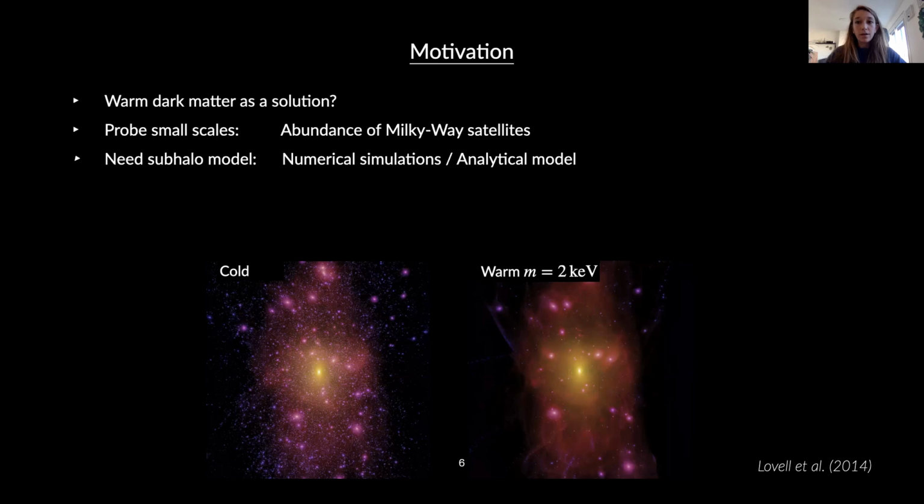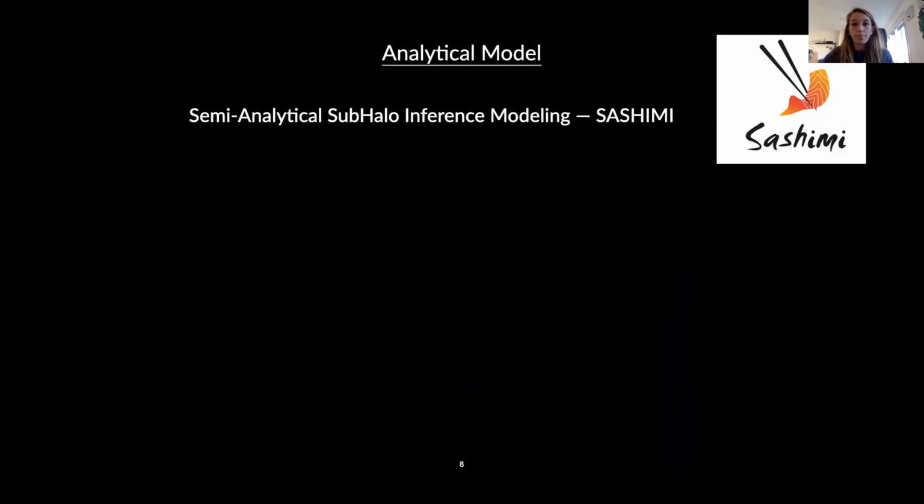In order to estimate the number of subhalos, we can either use numerical simulations or analytical models. Since numerical simulations are limited by numerical resolution and computational time, this motivates developing fast and accurate analytical models. In this talk, I present a new analytical model that describes subhalo properties and which also, for the first time, incorporates subhalo evolution due to tidal stripping for warm dark matter particles.